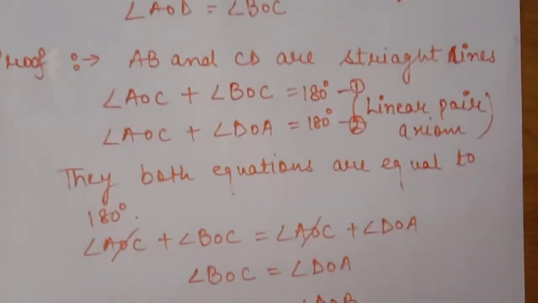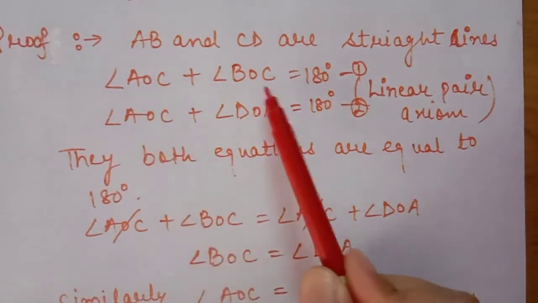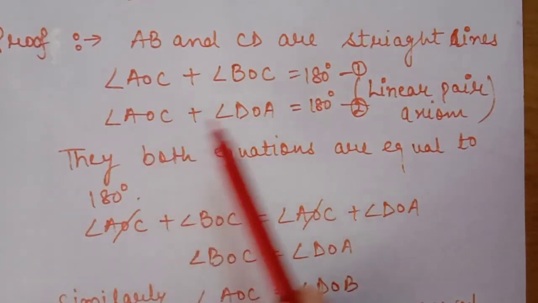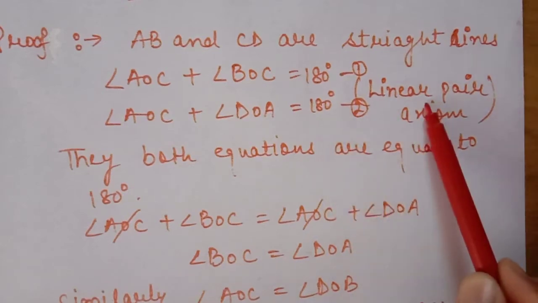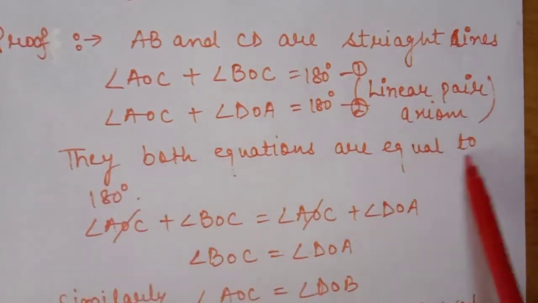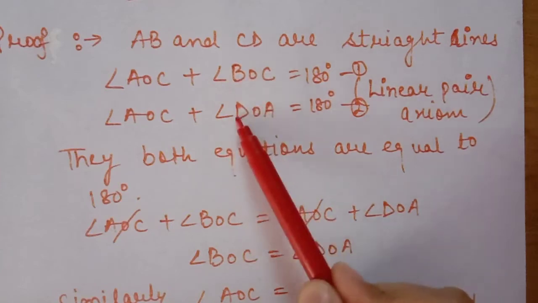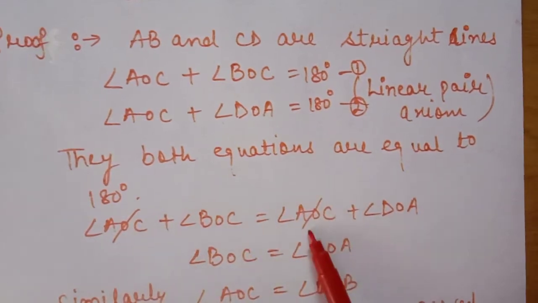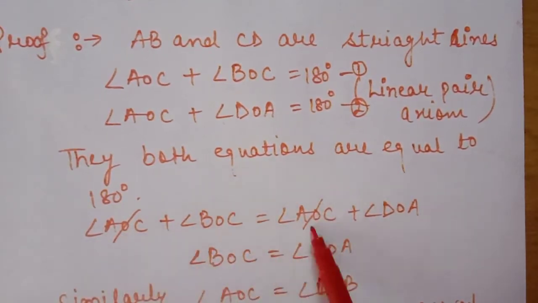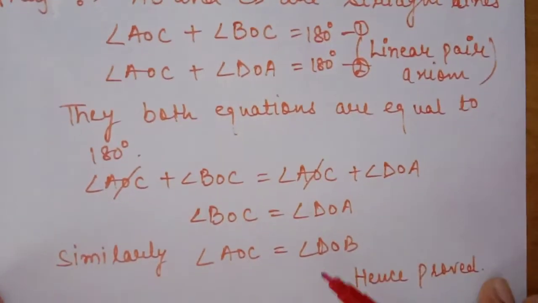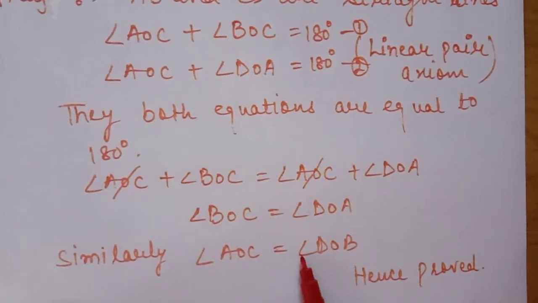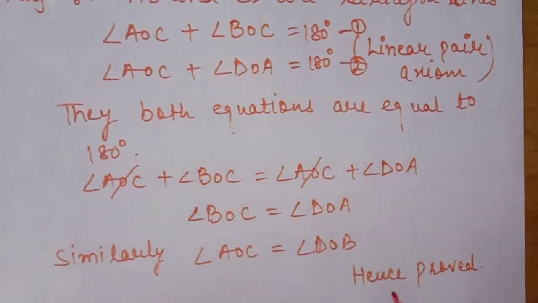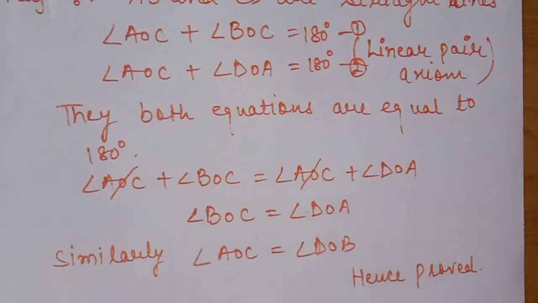So angle AOC plus angle BOC is 180 degrees, and angle AOC plus angle DOC is also 180 degrees, because of the linear pair axiom. They are both equal to 180, so they are equal to each other. Angle AOC cancels on both sides, so angle BOC equals angle DOC. Similarly, we can prove that the other pair of angles is also equal. Hence proved, vertically opposite angles are equal to each other.